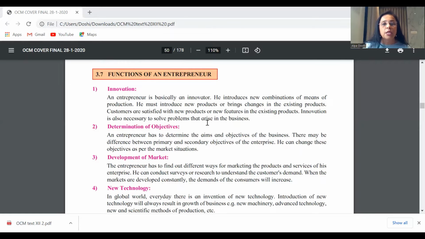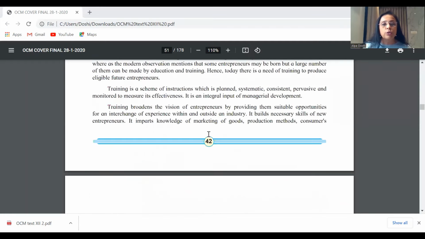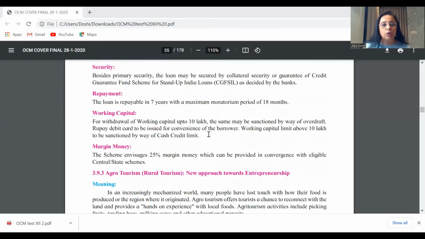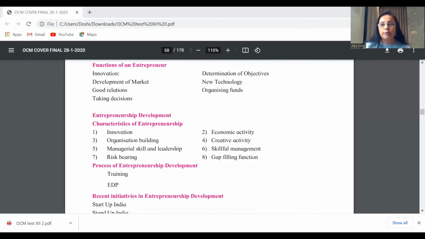Once again, I'll repeat, if you do not have a very good detailed answer on all of these topics, don't attempt it. You have a very good choice there, and that will really make you comfortable in answering your questions. So that's it from the third chapter. We move on to the fourth chapter now.